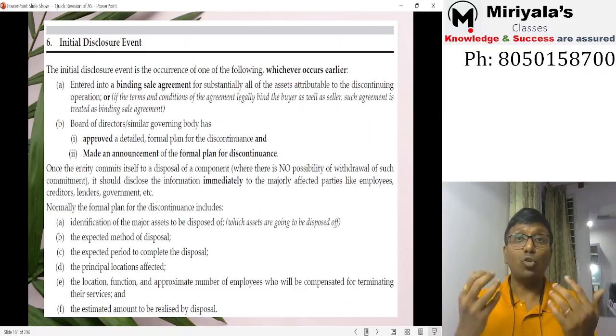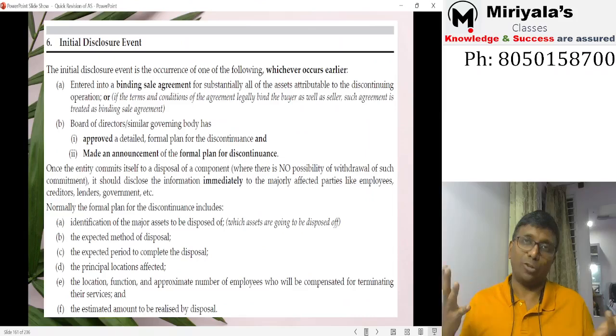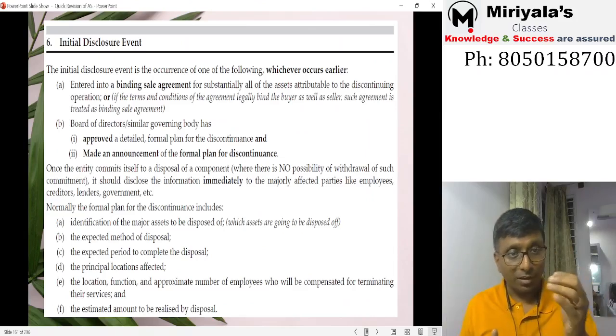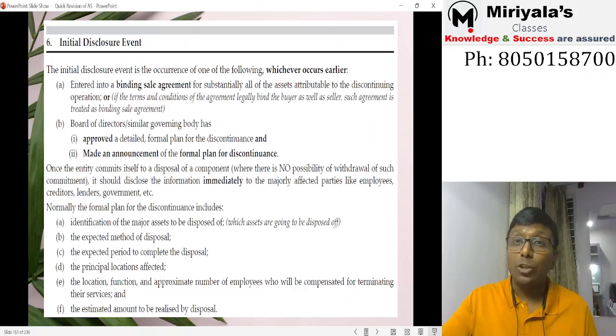Now, employees, you should disclose it. It cannot be a surprise to the employee, like tomorrow you're not going to be there. Correct. Yes, you have to inform that. That's a basic thing. So what are you supposed to disclose? Yes, I have given the information from A to F. These are the important points which you need to disclose.